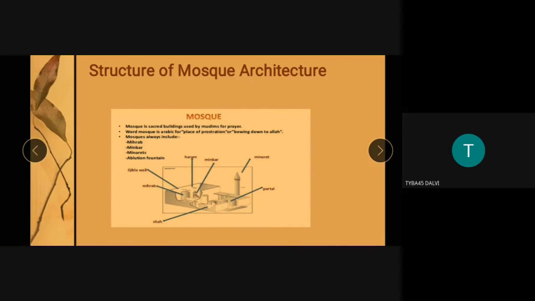It is a place of prostration, used for most of the daily five prayers. During the prayers, Muslims, as we know, briefly kneel and touch their foreheads to the ground as a sign of complete submission to the will of God, like the complete surrender to God we see in the Bhakti movement, in Hindu philosophy also. So it is basically the most sacred place.